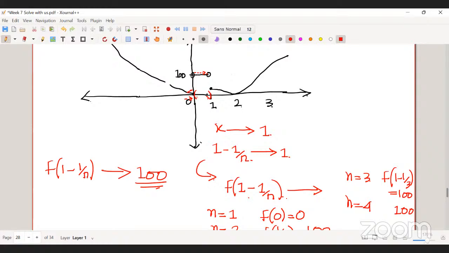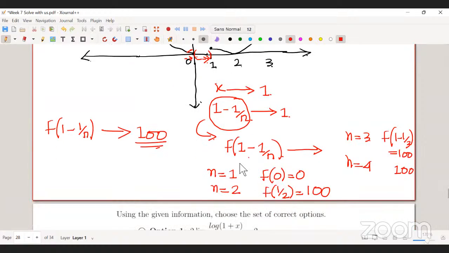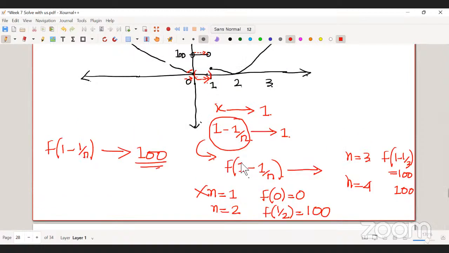Now everything approaching is 100. When I'm coming to 1 from the left-hand side, take this sequence. Using this sequence, I'm coming to 1 from the left-hand side of 1. At all the points of this sequence, the value of the function is 100, apart from 1, which I don't care about, because from 2 onwards, the value of the function is always 100. So the value of the function is approaching 100.